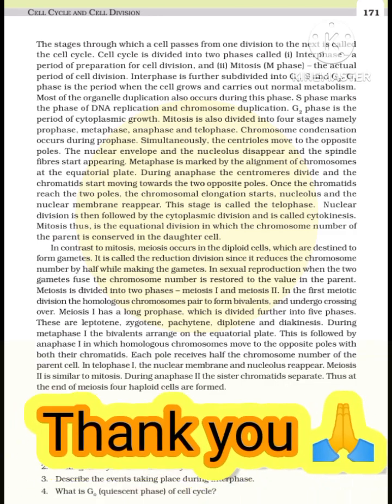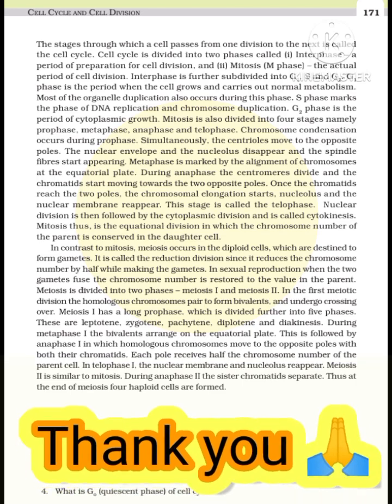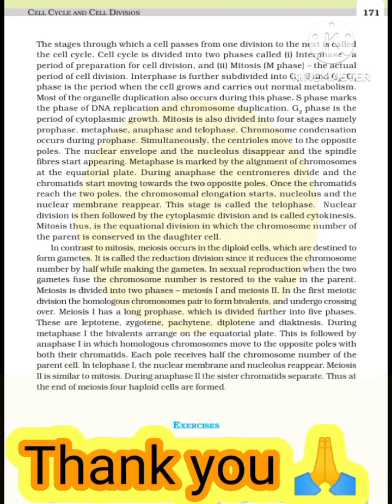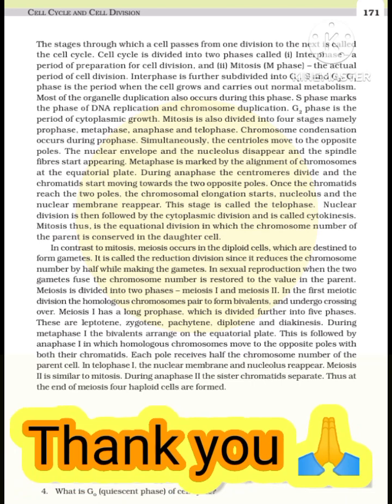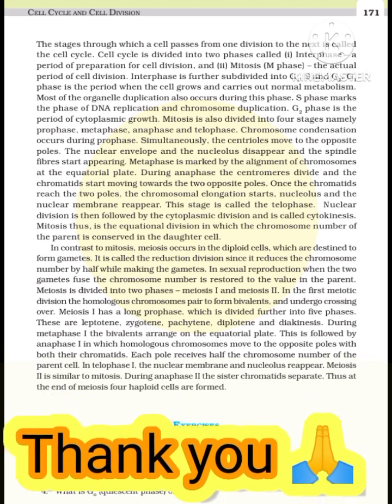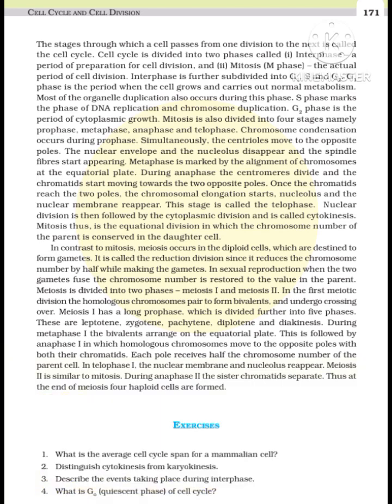Metaphase is marked by the alignment of chromosomes at the equatorial plate. During anaphase the centromeres divide and the chromatids start moving towards the two opposite poles. Once the chromatids reach the two poles, the chromosomal elongation starts, and the nucleolus and the nuclear membrane reappear. This stage is called the telophase. Nuclear division is then followed by the cytoplasmic division and is called cytokinesis. Mitosis, thus, is the equational division in which the chromosome number of the parent is conserved in the daughter cell.